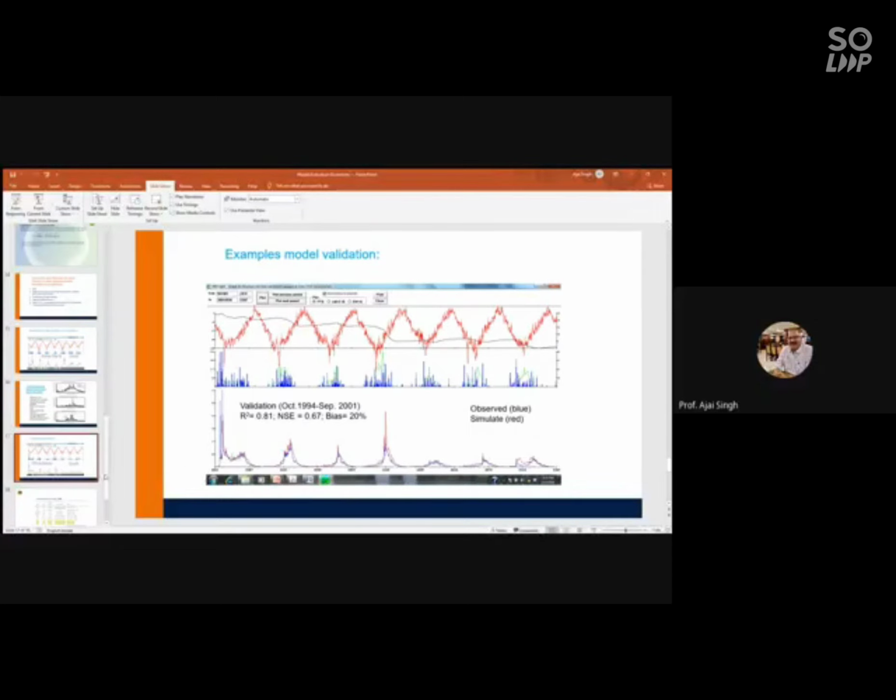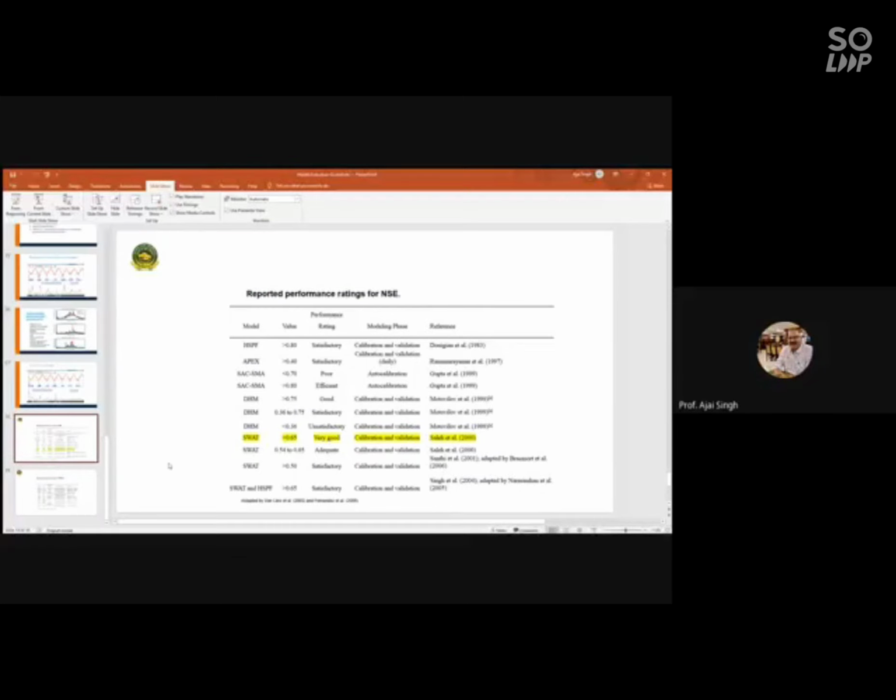So I think you must have got a clear-cut idea that there are three statistical categories under which I need to use at least one method. So I will use this type of graphical representation, and I will use R square, NSE, and P bias. This has been recommended and accepted by almost all the international fraternity. Of course you are free to include many more, but again you will get the same trend.